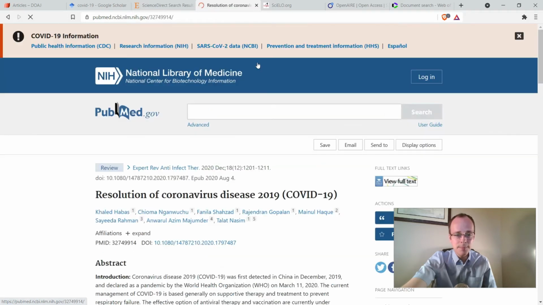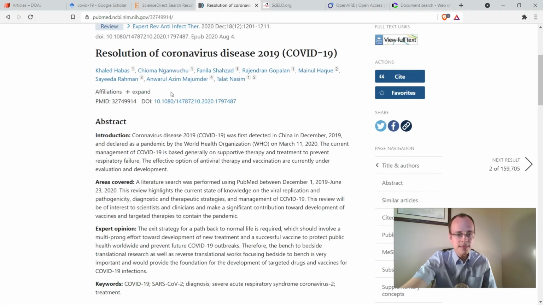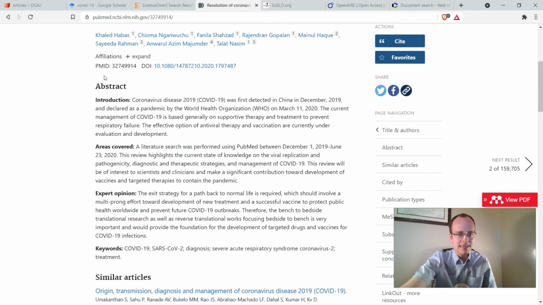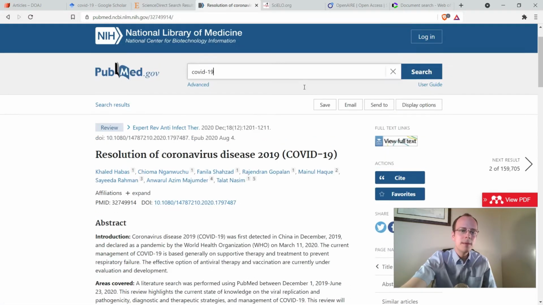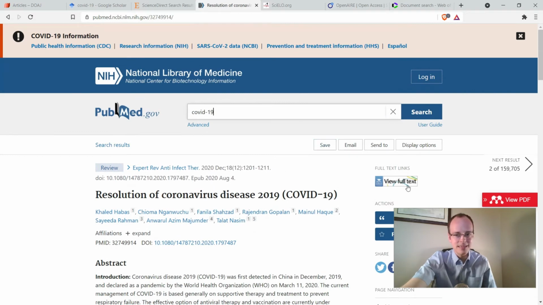So if we open the page for it, it will give us the basic information, like the title, authors, and abstract, but we might have to find somewhere else to go to the full text link. Here we do have a full text link available, but not all of the articles in this database will have that full text. So something to keep an eye out for. But definitely two main databases that are more into the academic side, but that do have at least some free use capabilities, meaning you don't need to pay a subscription for them.